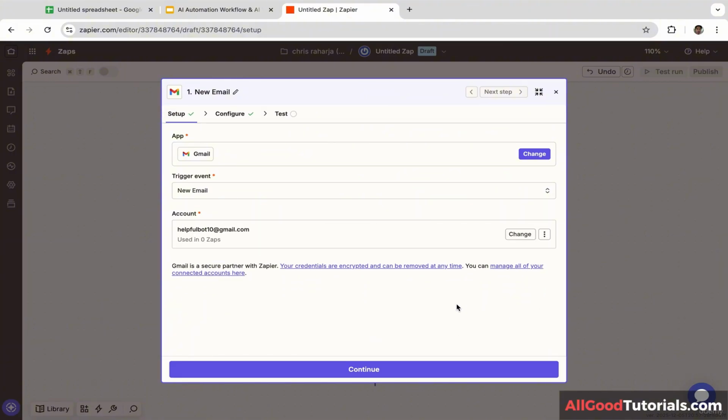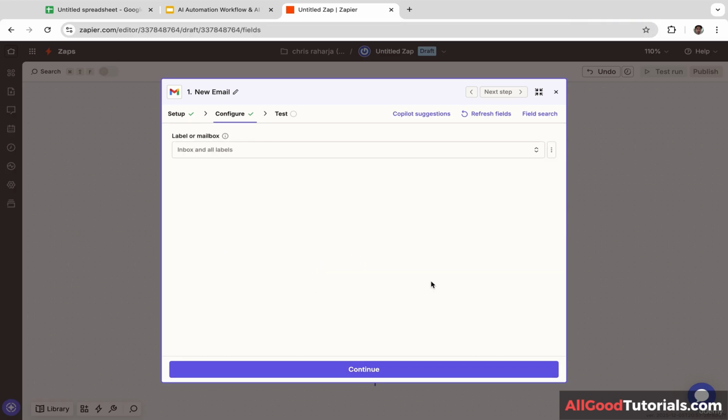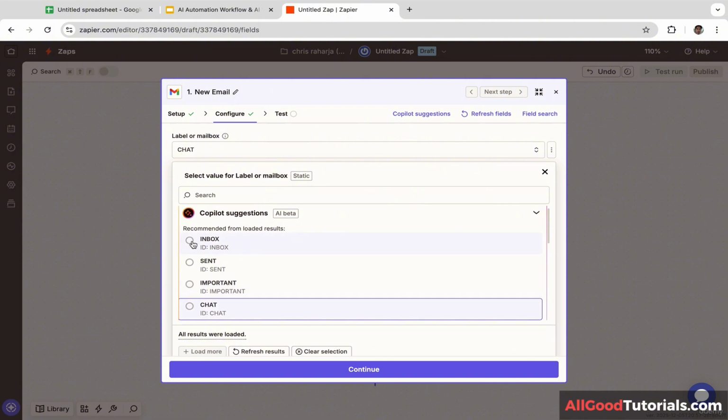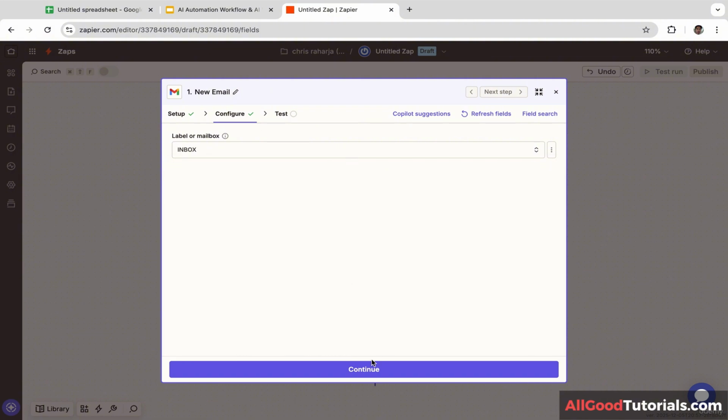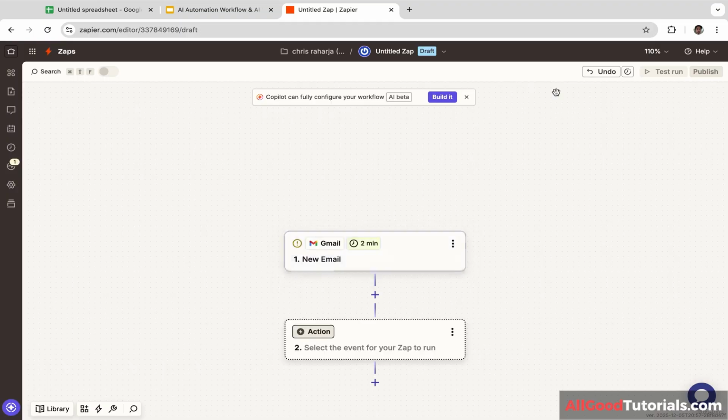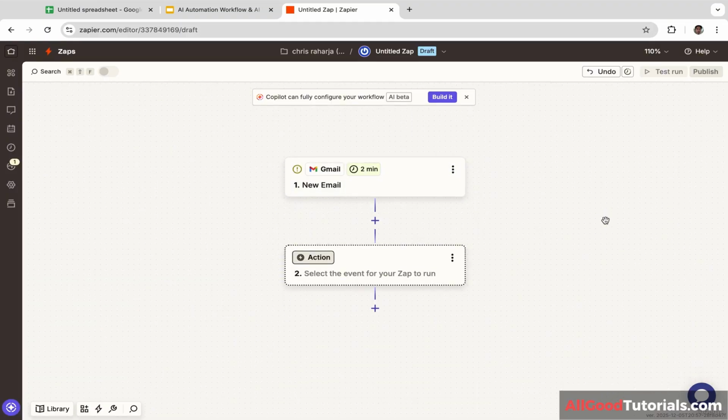Okay, we have successfully connected Zapier with the Gmail account. So now Zapier will be able to access the inbox and read our email. And let's click continue. Let's click this and scroll down a little bit, click inbox, and click continue. We are going to test the trigger later, so let's close this for now. And we're going to add the AI actions.